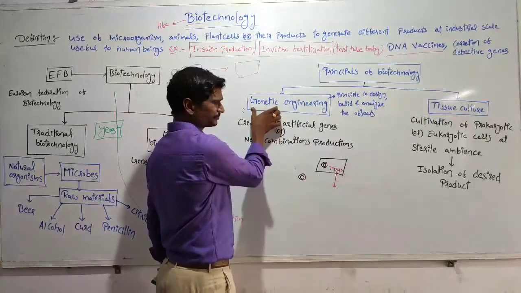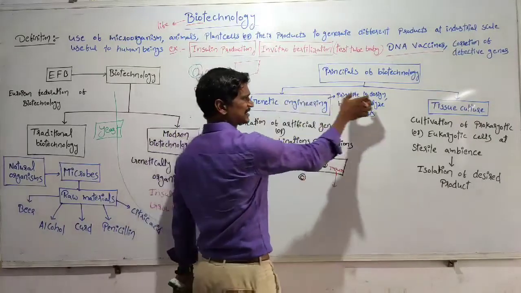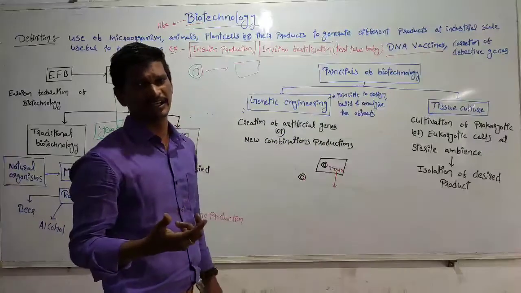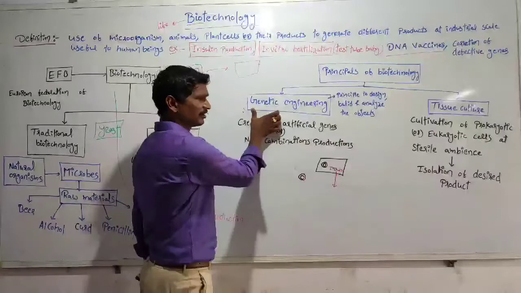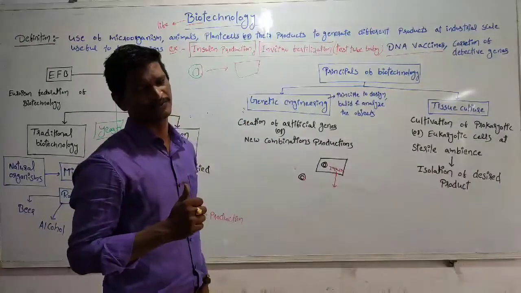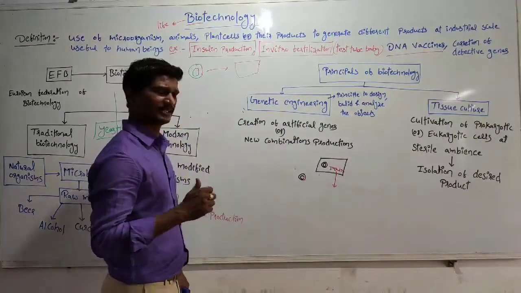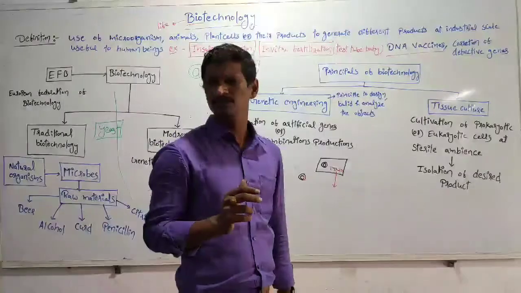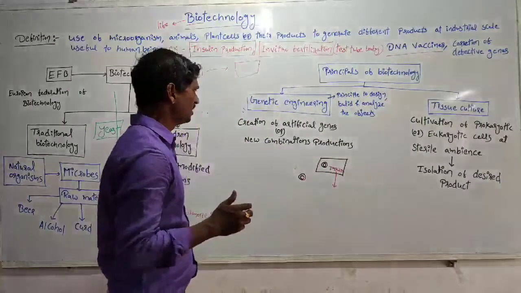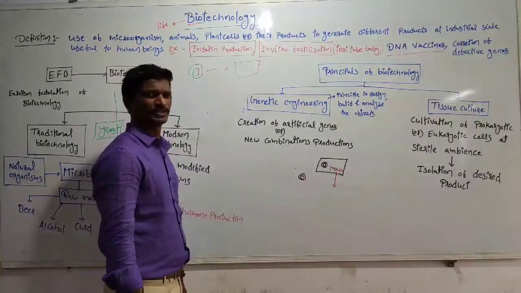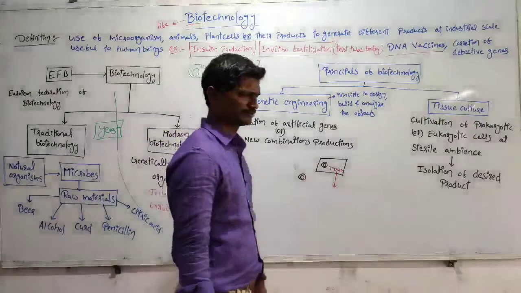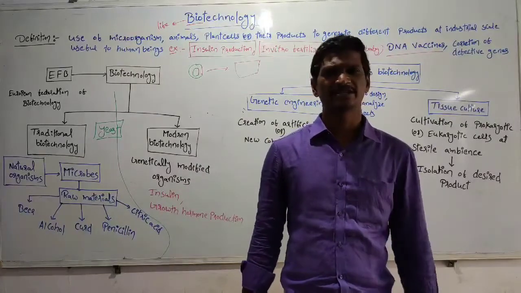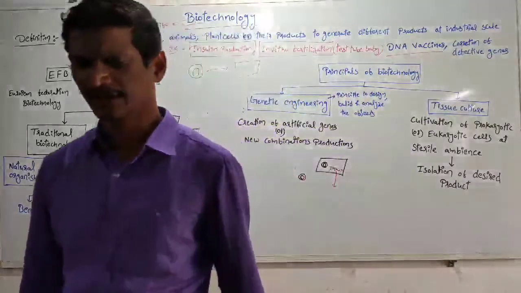Here, genes: design, build, and finally analyze the products. So that particular concept is called genetic engineering. In this process, creation of artificial genes, or new combination products, are produced. Simple: the bacteria gene tagged with the human gene. Means, I'll explain.